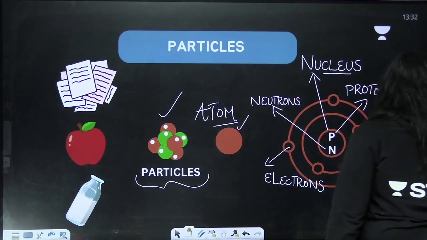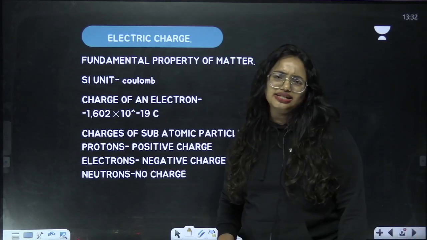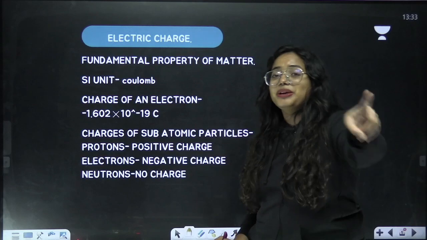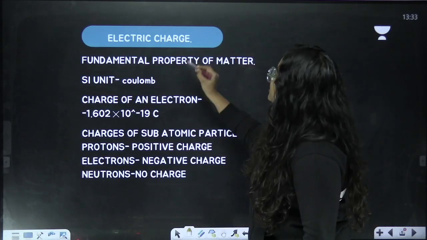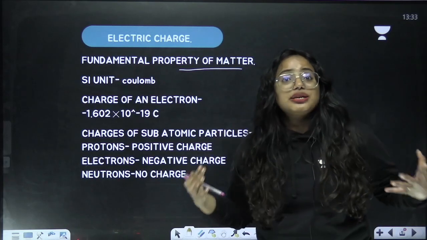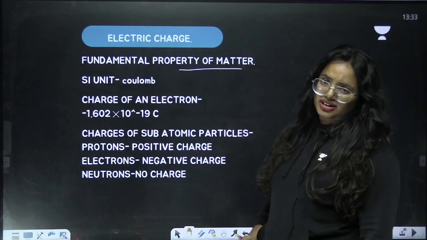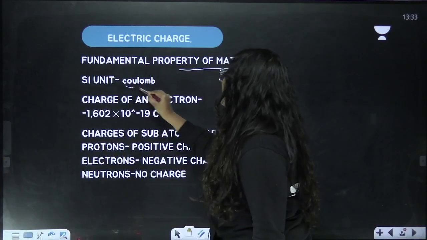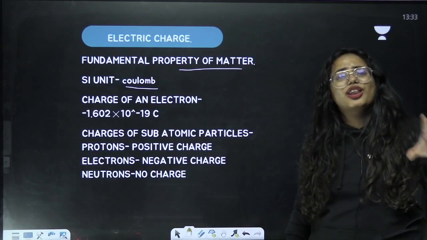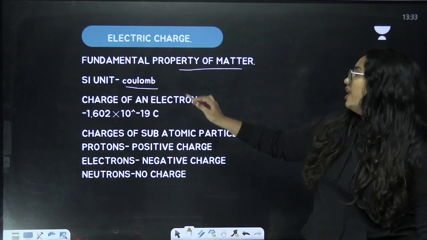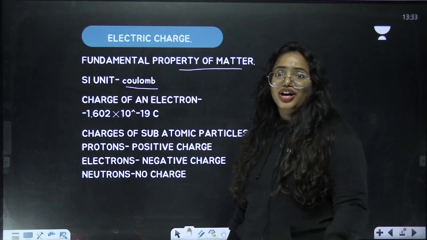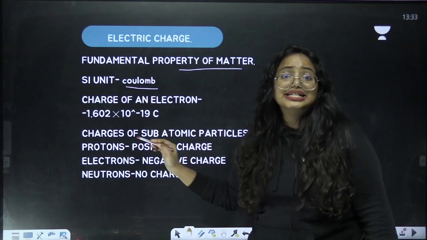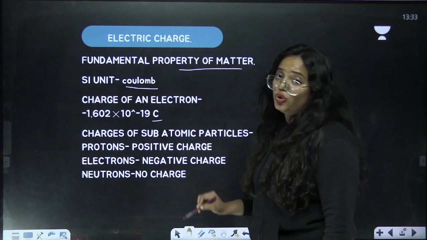We are going to learn a few more things about electric charge. Electric charge is the fundamental property of matter. This is the connection between matter and electric charge. What about its SI unit? It's Coulomb. You have to be very specific with the spelling of it, because a lot of people make mistakes here. The charge of an electron is minus 1.602 into 10 power minus 19 Coulomb, where C represents Coulomb.